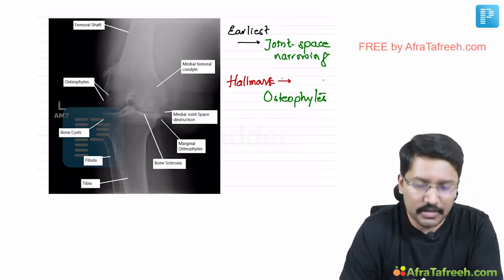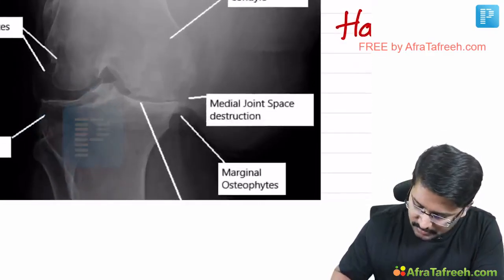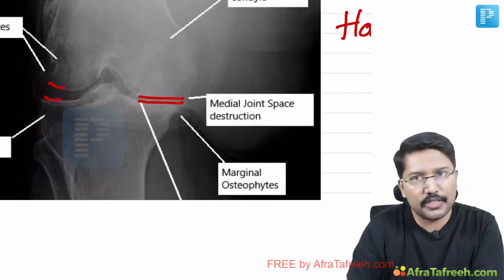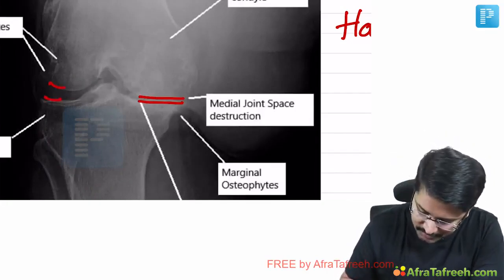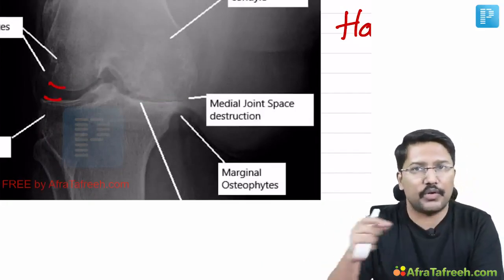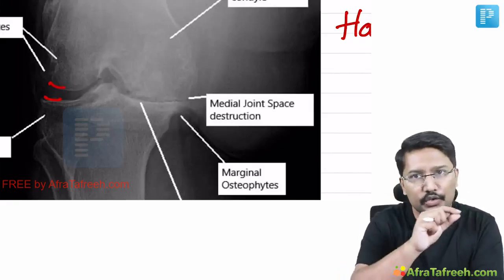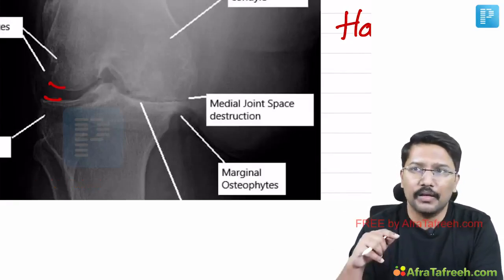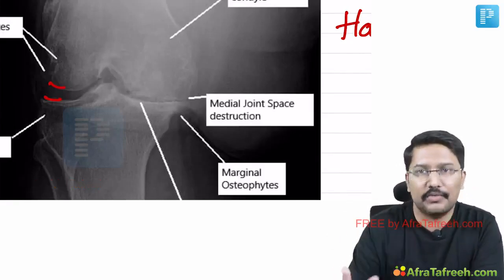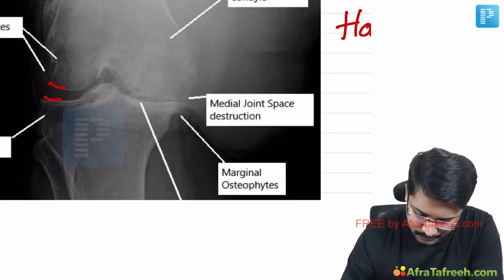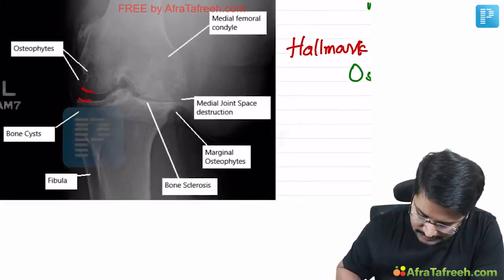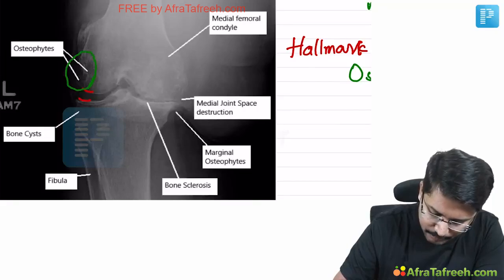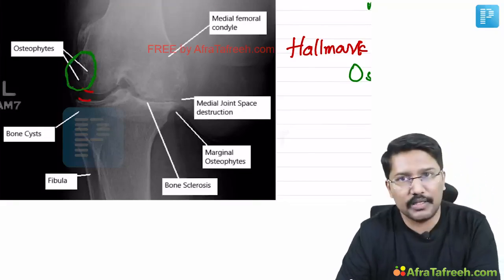What additional changes do we see? You can notice from this image there is joint space narrowing in comparison to the opposite side. The other thing you can notice is that the narrowing is non-uniform. The joint space narrowing is not usually uniform because the cartilage destruction is also not uniform. The sides where there is more weight bearing, the destruction will be more. So this is the point to note. Apart from the joint space narrowing, we can see some osteophyte formation. Probably it may not be very clear in this image. I will try to see if I can pick up another image where osteophytes are clearly present.